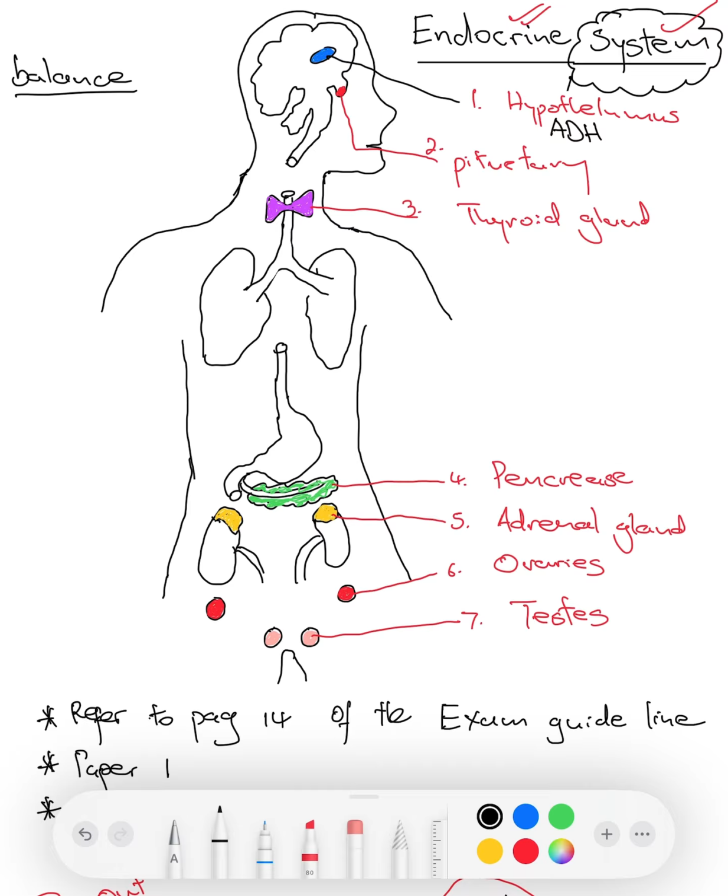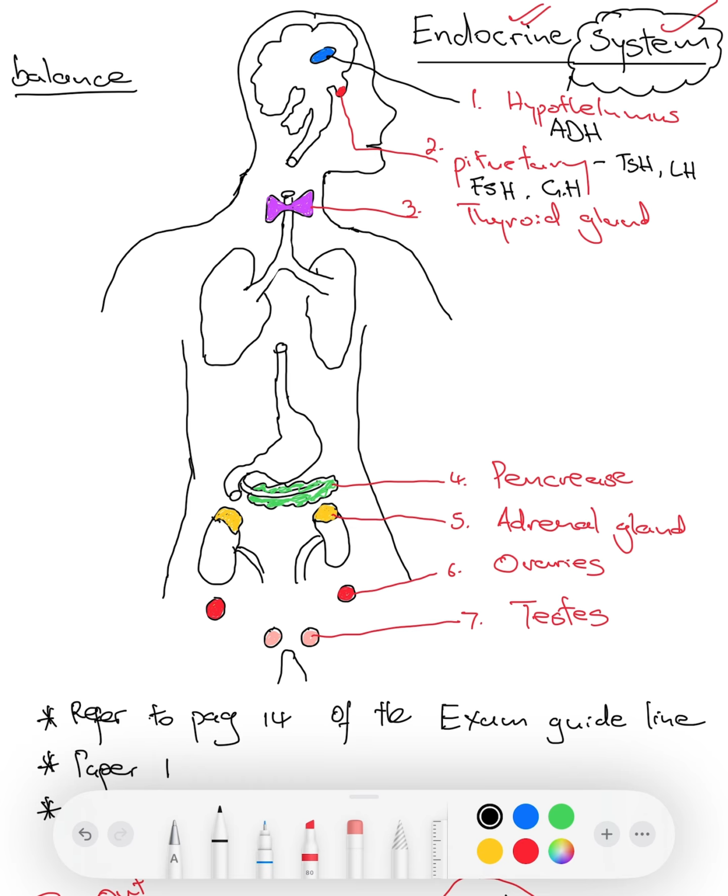So the pituitary gland, on the other hand, secretes quite a number of hormones. Firstly, TSH, remember, LH, what's the other one? FSH, and then lastly, the growth hormone, GH.